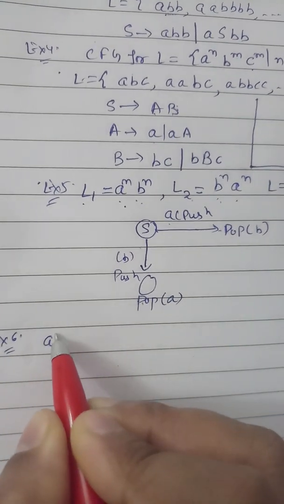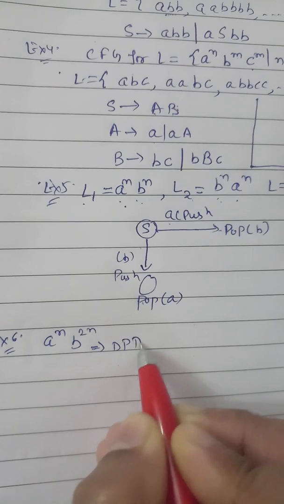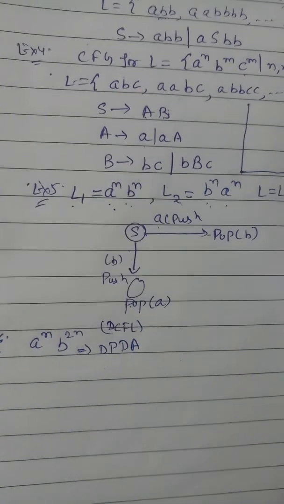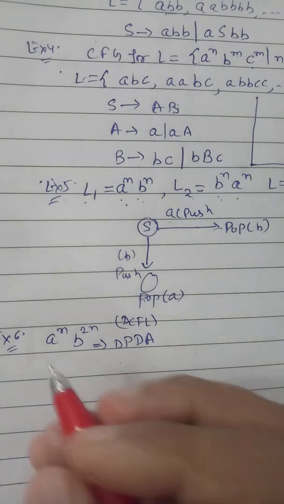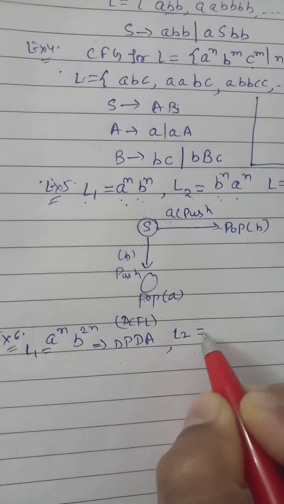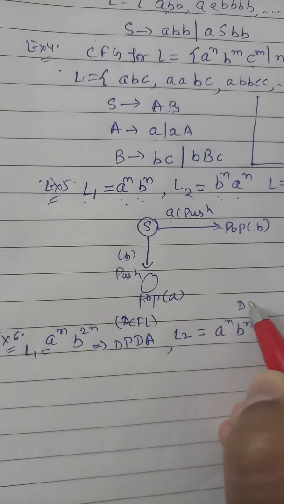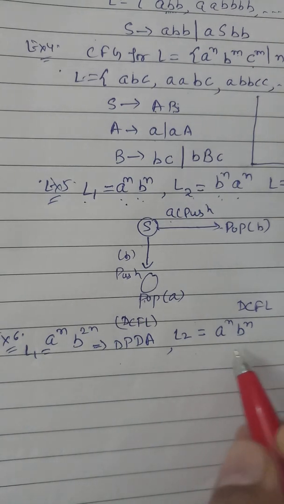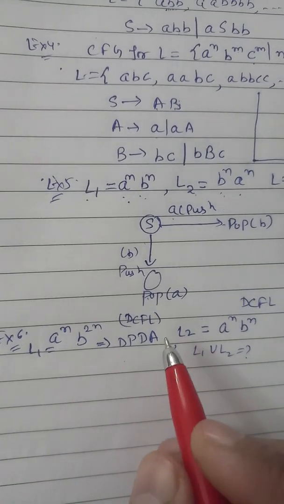Suppose we have a to the power n, b to the power 2n, which is DPDA. Because this is DPDA, it comes under DCFL. We can suppose it is L1, and in L2 we have a to the power n, b to the power n. This is also DCFL. So what will be the union of L1 union L2? Let's see.